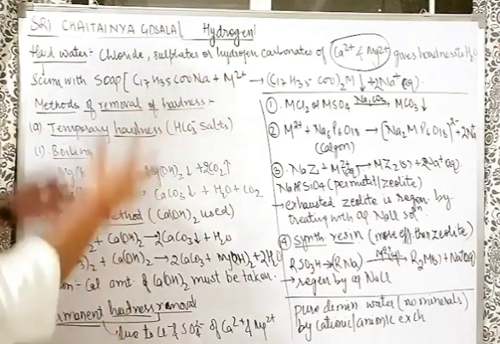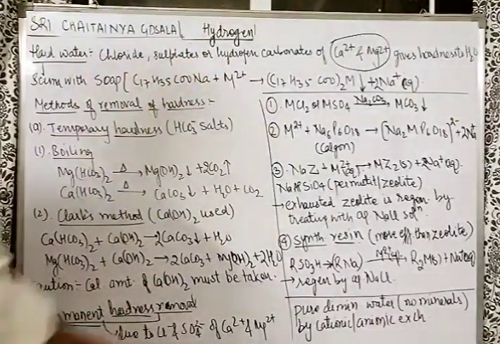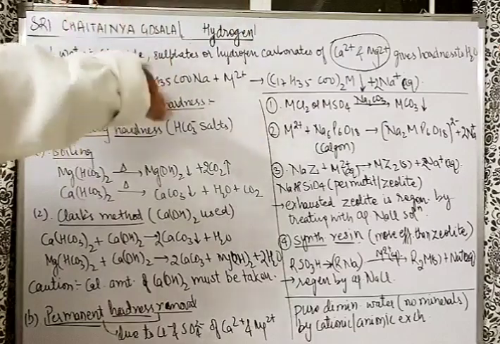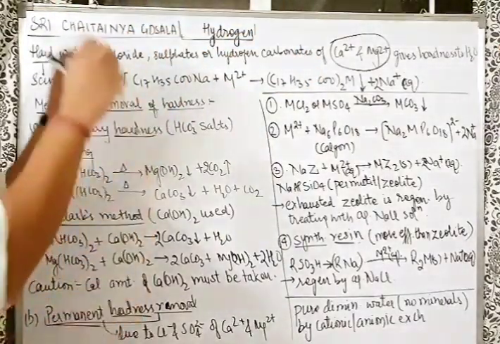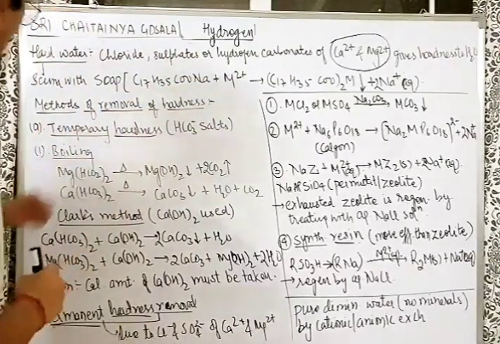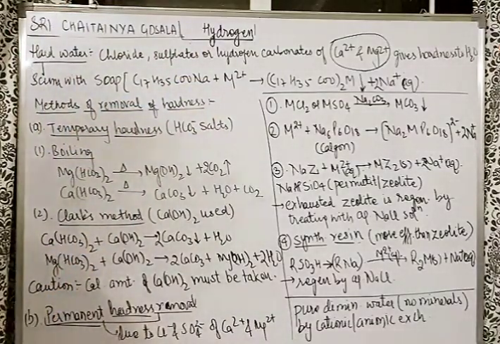So who are responsible? Ca2+ and Mg2+. So then why do we say chloride, sulfate and hydrogen carbonate? Because these, with calcium and magnesium 2+, allow Ca2+ and Mg2+ to remain in the solution. So, how to remove the hardness of water?